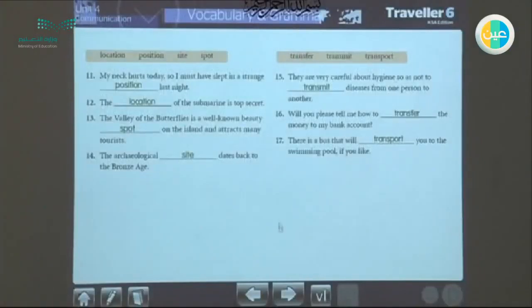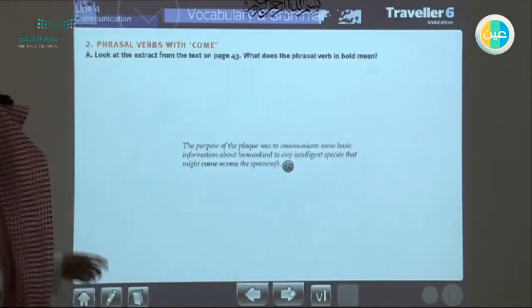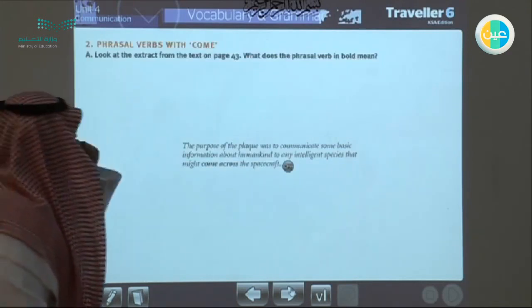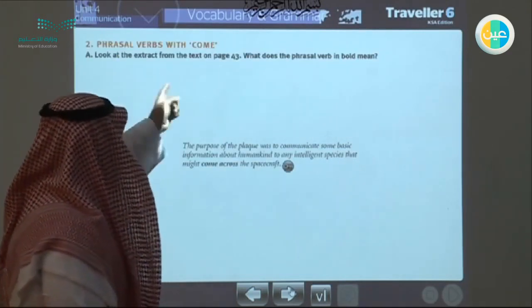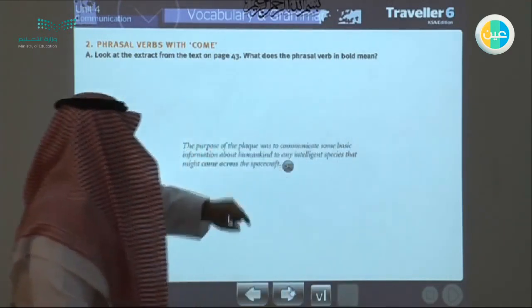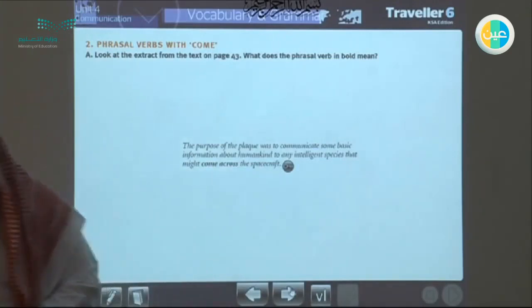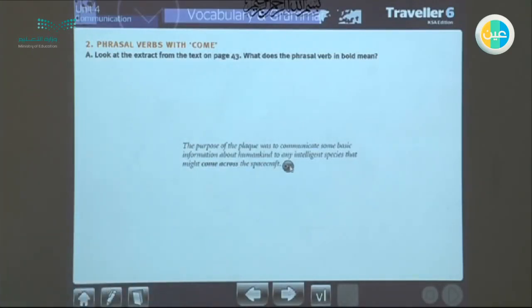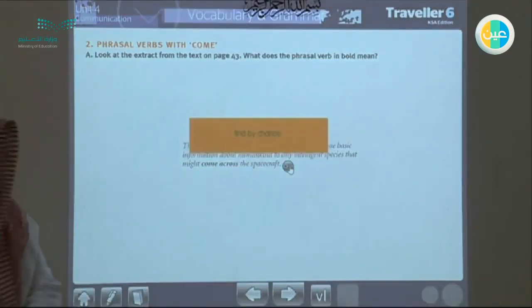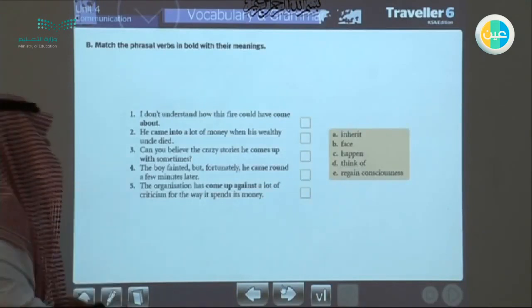Let's go back to the book. So phrasal verbs, page 44. Look at the extract from the text on page 43. What does the phrasal verb in bold mean? So the phrasal verb came across. We told you that it means find by chance, by accident, unintentionally.